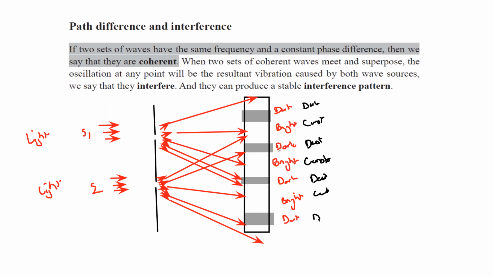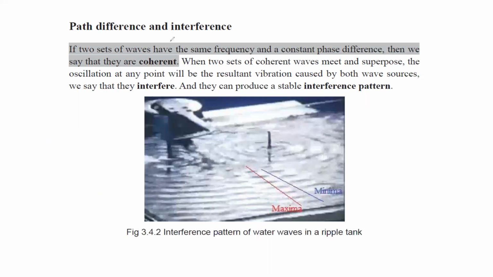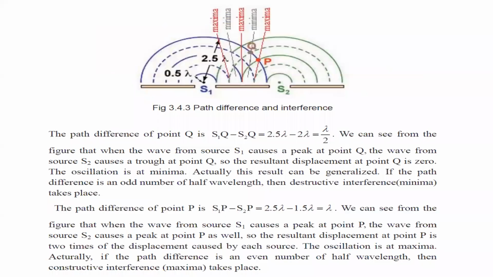And what is the reason for that? That is due to the combination of the waves. In some regions they have constructive and in some regions they have destructive interference. So the path difference and interference, as we know, we already discussed this part. If the path difference is n lambda, or one wavelength or two wavelengths or zero wavelength, it will be a constructive interference. But if the path difference is half lambda or 1.5 lambda or 2.5, 3.5, there will be a destructive interference.